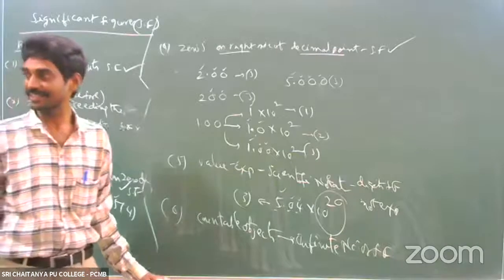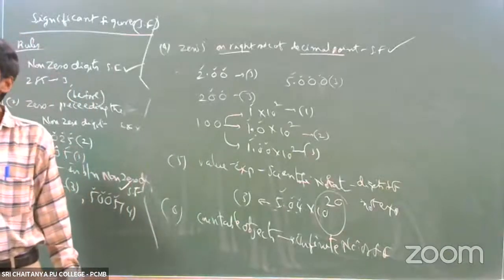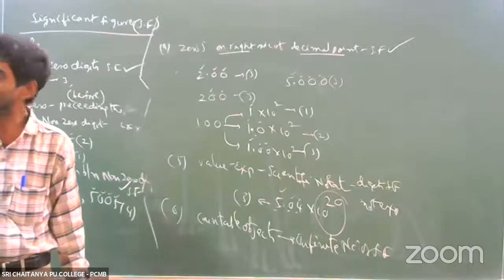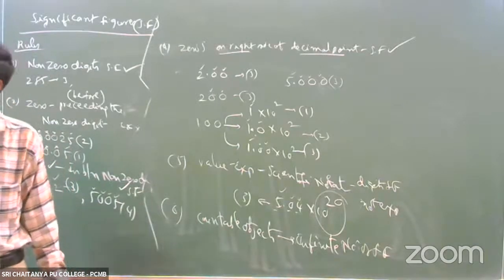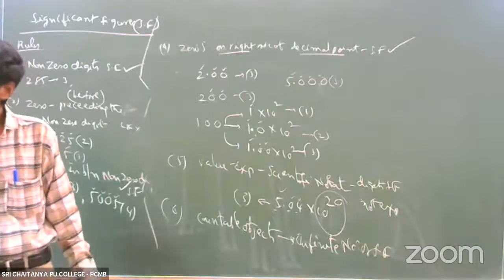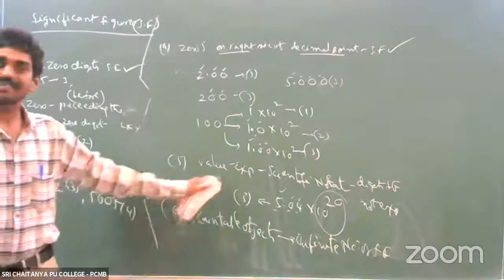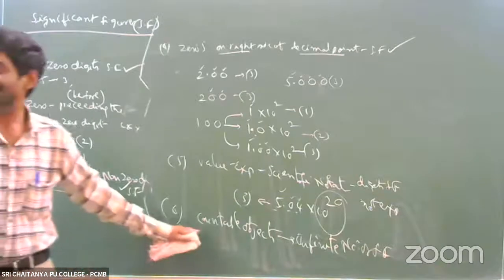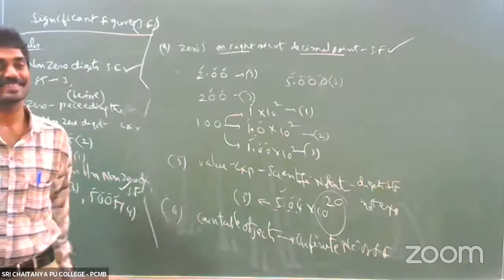But one point, okay, it is very simple, right? So first keep in our mind, all non-zero digits are significant. The zeros which are present before the non-zero digits are not significant. The zeros present in between the non-zero digits are significant. The zeros present on the right side of the decimal point are significant. And all digits in scientific notation are significant, not exponents. And the countable objects have an infinite number of significant figures. That's it. That's it. Right.